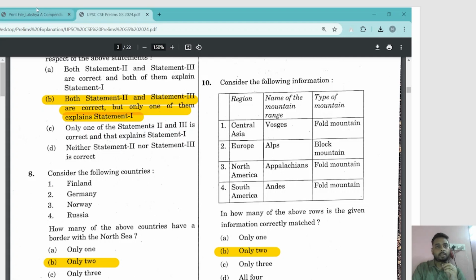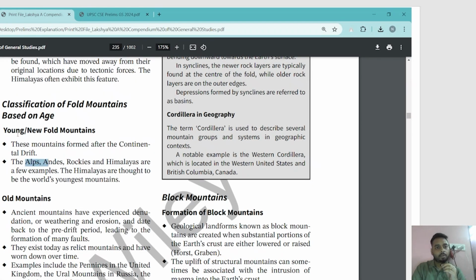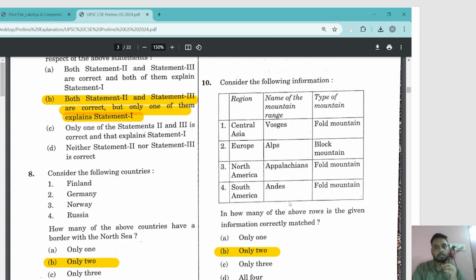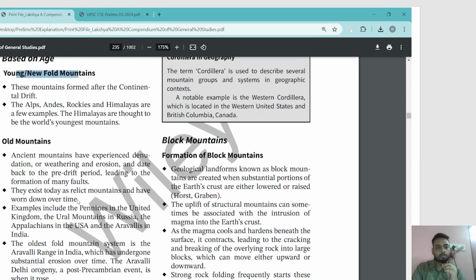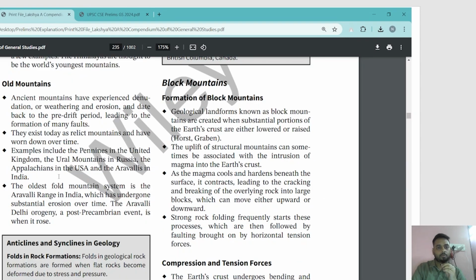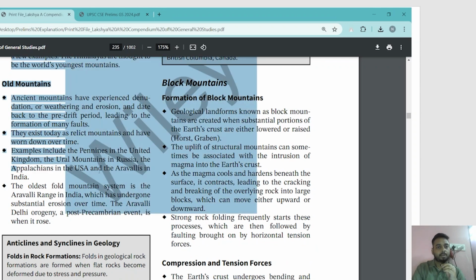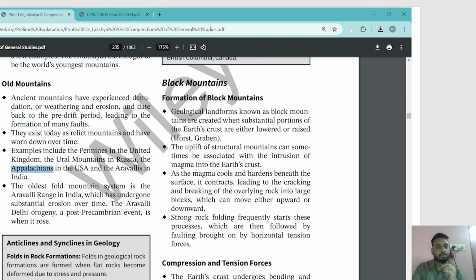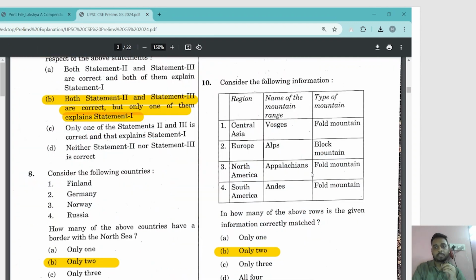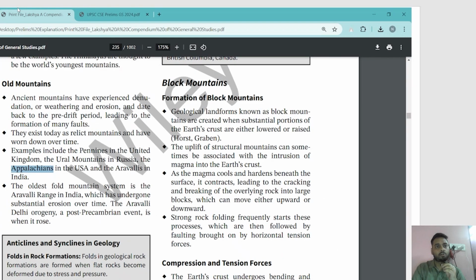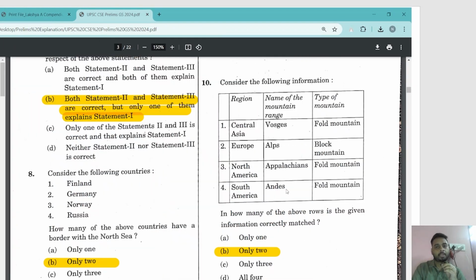Alps, just now we checked that Alps is an example of young or new fold mountains, but Alps has been given as block mountain. Again, this becomes wrong. See Appalachians. Here you are going to see Appalachians. Examples of old fold mountains are Appalachians or the Aravallis in India. So again, Appalachians has been given as fold mountain. So this is true and it is in North America, right? Appalachians in the USA, that is North America. So that is true. One pair has been matched.